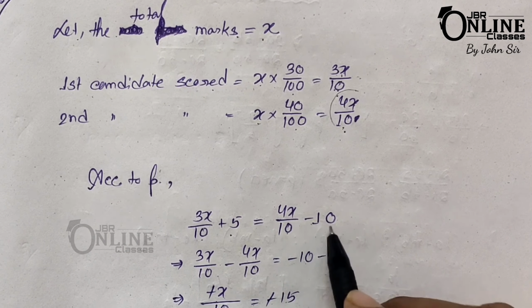Now you have to find out the minimum pass marks. To find the minimum pass marks, you can easily put the value of x in any equation. You can put it in the left hand side equation or the right hand side equation. So here 4x by 10 minus 10, and that equals 50. So 50 is the minimum pass marks.